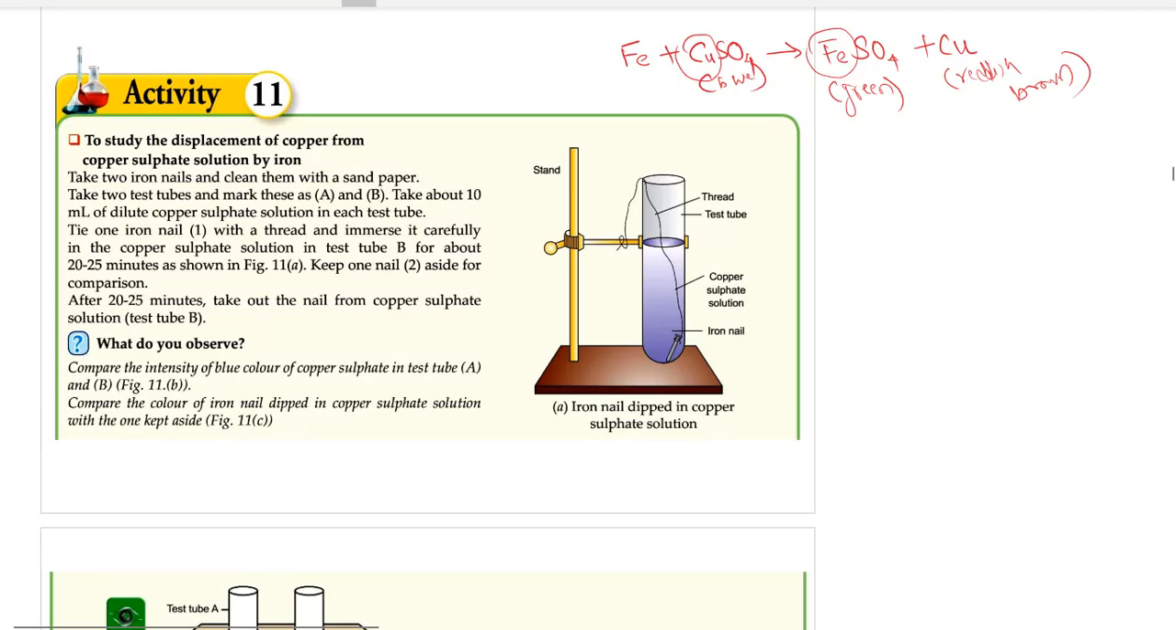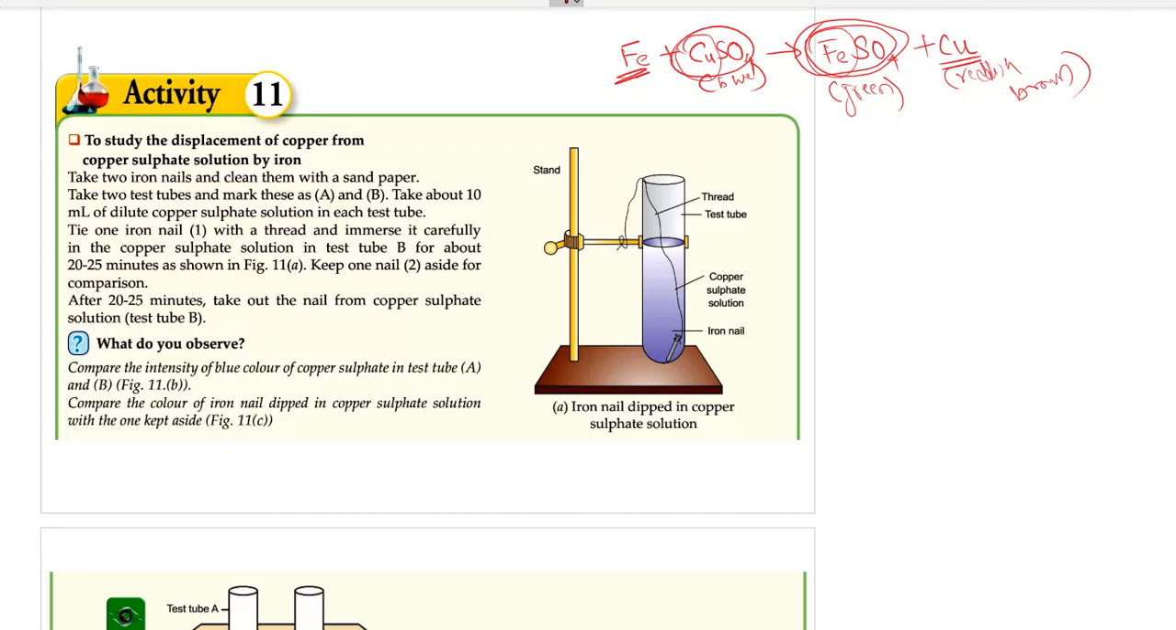So I have one test tube in which I have kept copper sulfate solution, which is initially blue in color. What happens to this copper sulfate solution when you dip an iron nail in it? Now iron being above copper in the reactivity series, it takes the place of copper and makes iron sulfate solution, a new solution, and copper is displaced. You see what happens? Iron takes the place of copper and displaces copper. Copper is removed from the salt solution.